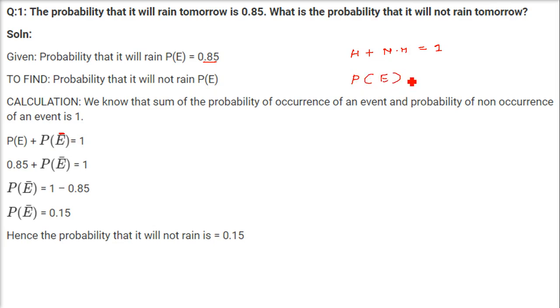This is the probability of an event and this is the probability of not an event, meaning that the event is not happening, the non-occurrence of that event. So the sum of the probability of occurrence of an event and the probability of non-occurrence, if you add these two, it is going to be 1. This is 0.85. This is not known. This is 1. Bring it here. 1 minus 0.85 is 0.15. So the probability that it is not going to rain is 0.15.